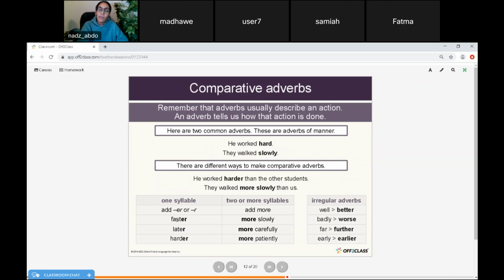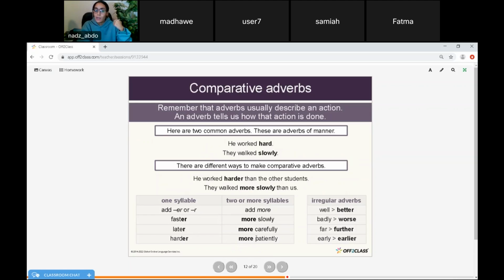Okay, now let's look at the one-syllable adverbs. One-syllable adverbs are like fast, one syllable, late, one syllable, hard, one syllable. So I just add ER or R if the word already ends in E to the one-syllable word. Now, words that have two or more syllables, like slowly, I add the word more before it. Carefully, I add more before it. Patiently, I add the word more before it.